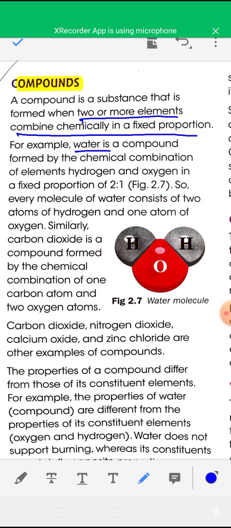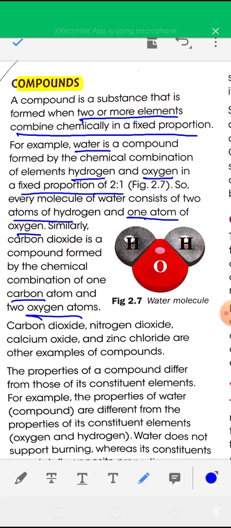one oxygen atom. So water is a compound which is formed by chemical combination of two elements, hydrogen and oxygen, in a fixed proportion, 2:1. Every molecule of water consists of two atoms of hydrogen and one atom of oxygen. Similarly, carbon dioxide, CO2, is a compound which is formed by chemical combination of one carbon atom